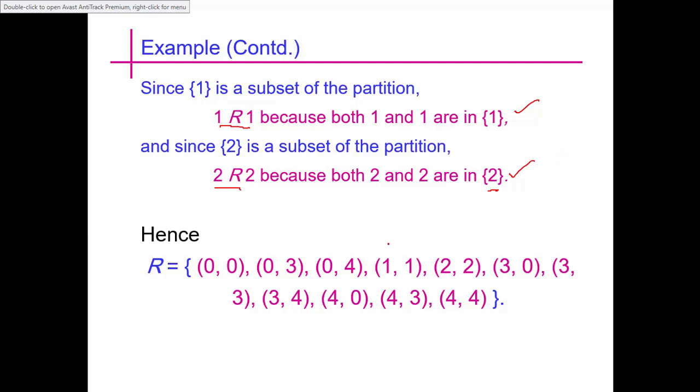And hence we have a relation here in which we can see that 0 is related to 0, 0 is related to 3, 0 is related to 4, 1 is related to 1, 2 is related to 2, 3 is related to 0. So all those elements which are present in the same set have a relation. So combining these elements we will get the partitions.